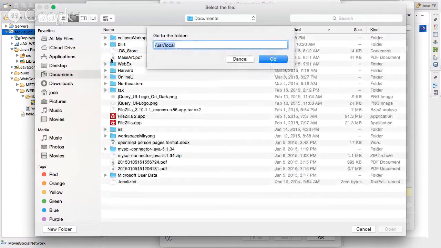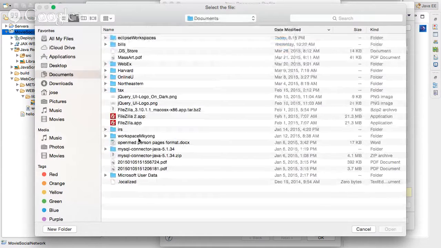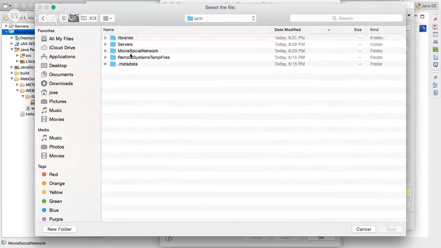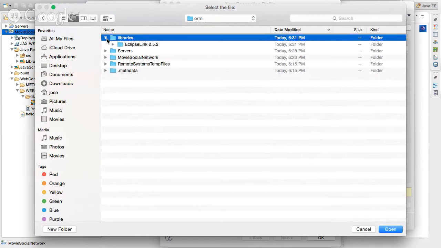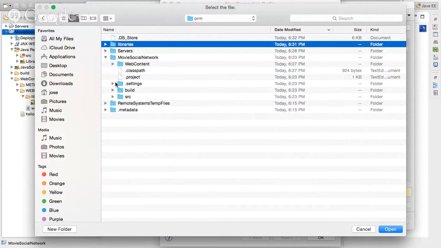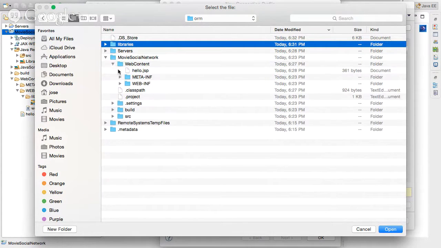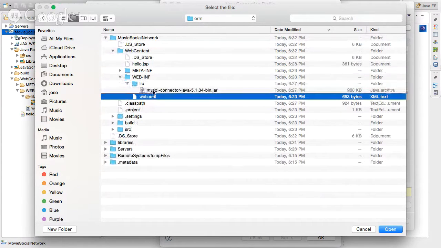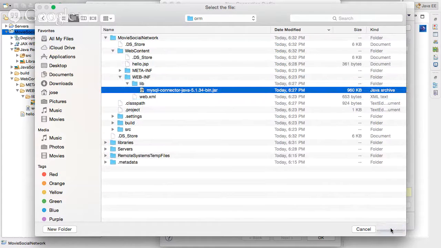Under workspaces, under the ORM, look at the libraries. That's the one that we just downloaded, that's Eclipse Link. But our library, which we just copied, the MySQL, I think we put under web content, WEB-INF, lib. There it is. So that's the jar file.